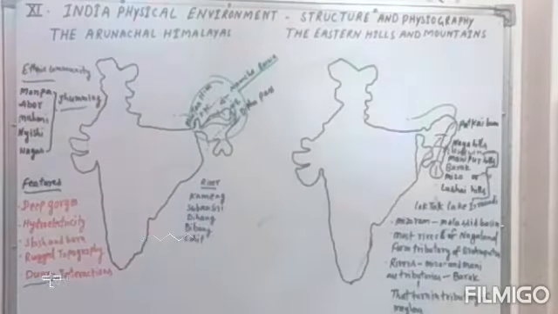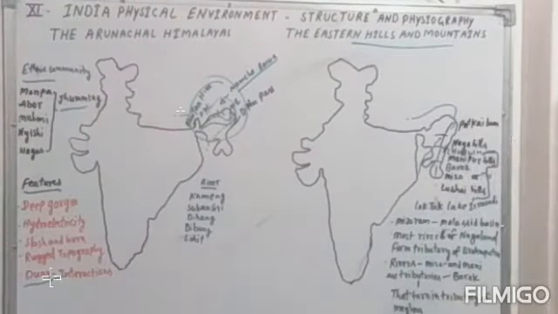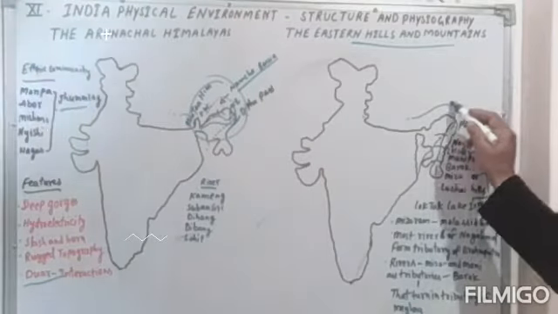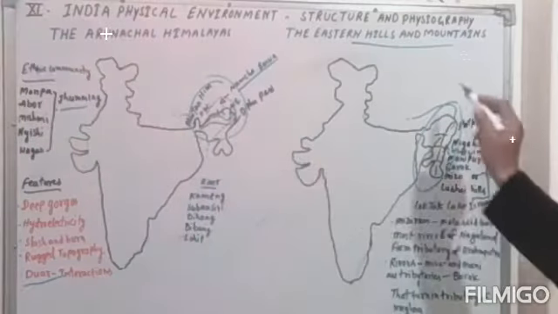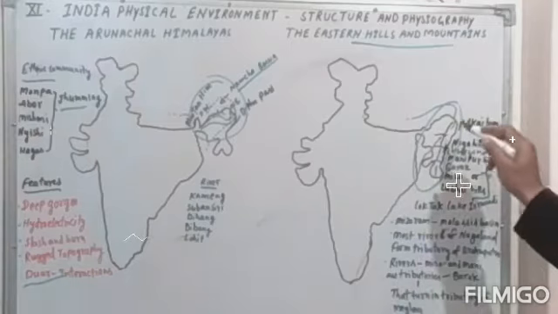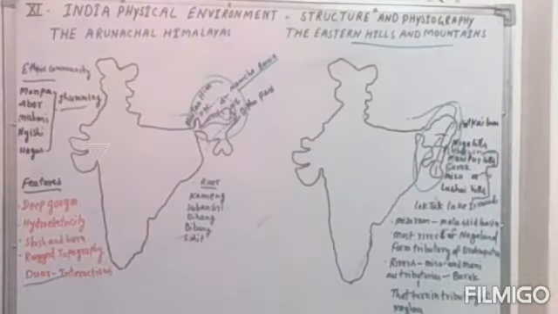Now we will turn to the next topic, the Eastern Hills and Mountains. That is a very important topic also. We have been discussing the Himalaya, and the previous region had a latitudinal extent. Now we will see the longitudinal extent of the Himalaya, which turns from the northeast direction to the south.